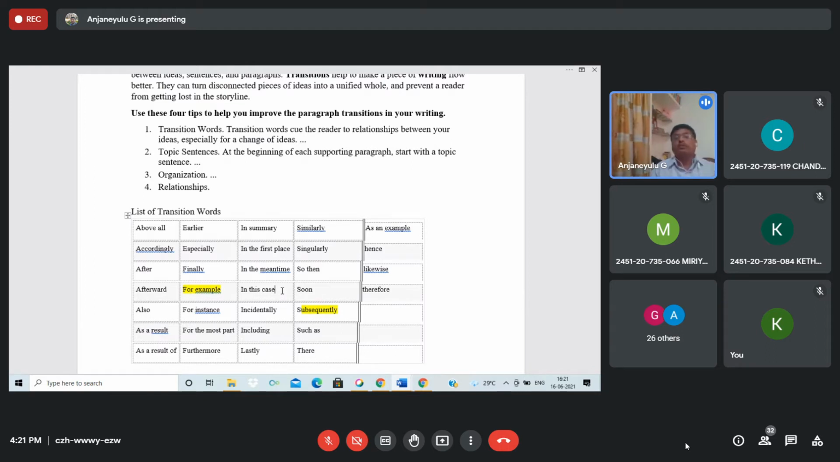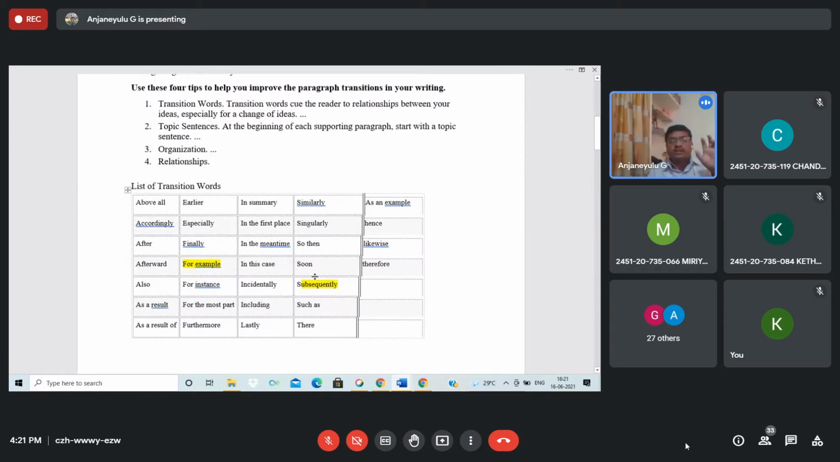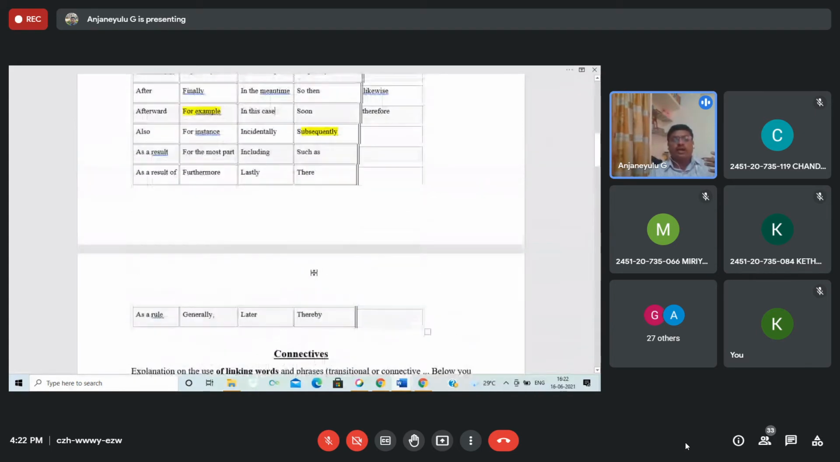When you speak in front of people, you can say singularly, as an example of, earlier, in summary of, after that, afterwards, as a result of, furthermore, for the most part, like that. Dear students, please remember these we call transition words. Transition words help to extend your sentence, your paragraph, whatever piece of writing. They help you connect the organization, relationship, the topic sentence, whatever it may be. So this is what we call transitions.